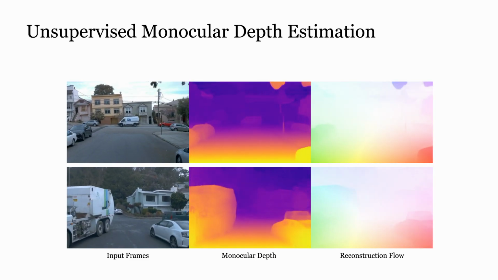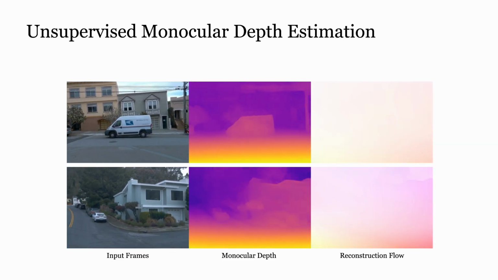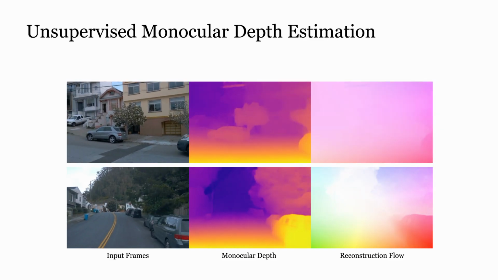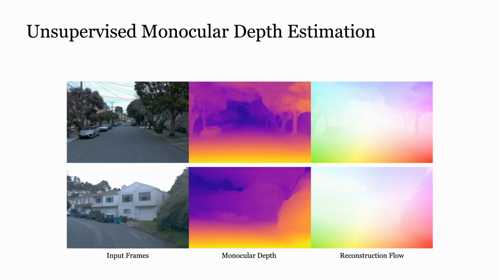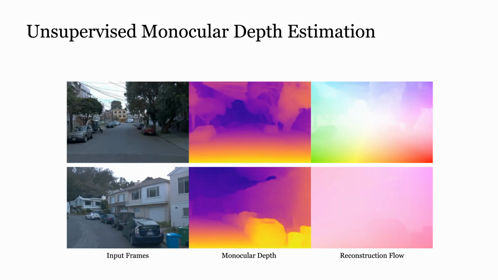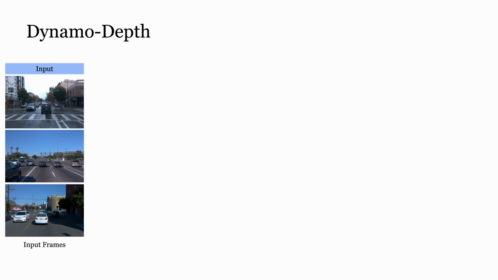Typically, this task is formulated as a novel view synthesis problem with the underlying scene assumed to be static. Intuitively, the static scene constraint implies that the apparent pixel motion in consecutive frames is inversely proportional to the depth of the pixel, and that provides a useful supervisory signal for learning depth.